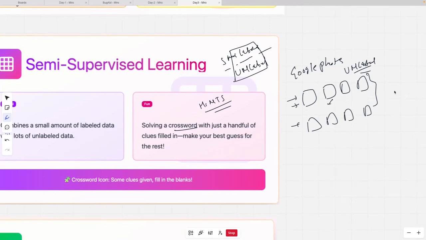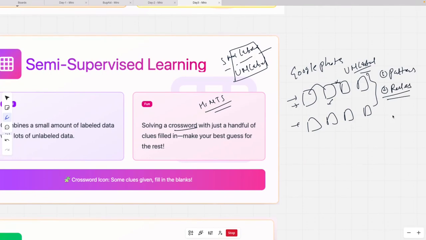So a lot of unlabeled data is there, and unsupervised learning keeps happening based upon similarities and differences between them. All the patterns and rules are learned by the algorithm,